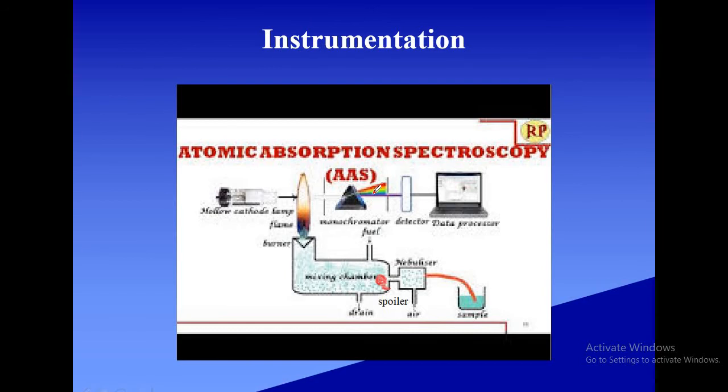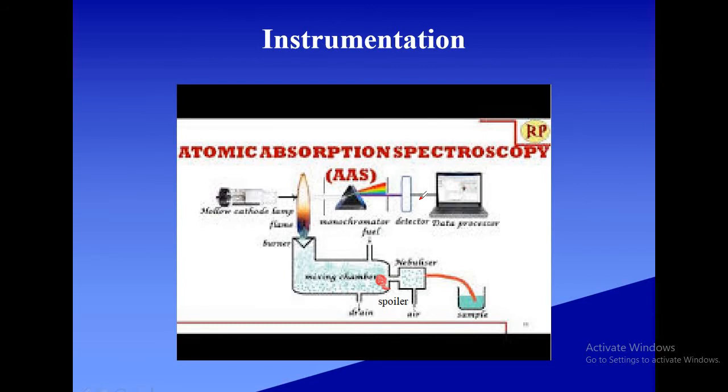From the different wavelengths, the characteristic wavelength is isolated using a filter. That 589 nanometer characteristic wavelength is isolated by the filter, and then it is received by the detector. Detector will give the response, that is the analytical signal. Analytical signal is converted into electrical signal.